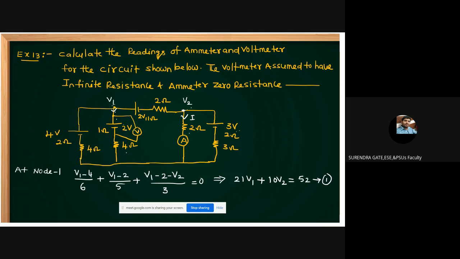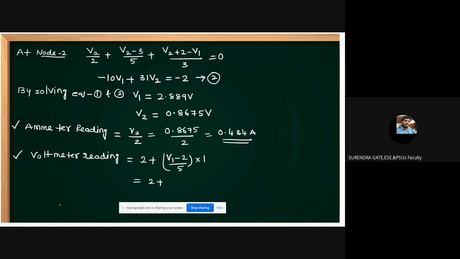Understand, students? This voltmeter not only measures 2 volts, it also measures the voltage across the 1 ohm resistor, because there is 1 ohm in the voltage source. Whenever that current passes through this 1 ohm, it gives some voltage. This voltage plus this voltage, the total, is given by the voltmeter. What is the V1 you calculated? 2.889. So 2.889 minus 2 by 5, into 1. Then you simplify this one. How much can you get? 2.1178 volts. Is it okay, students?